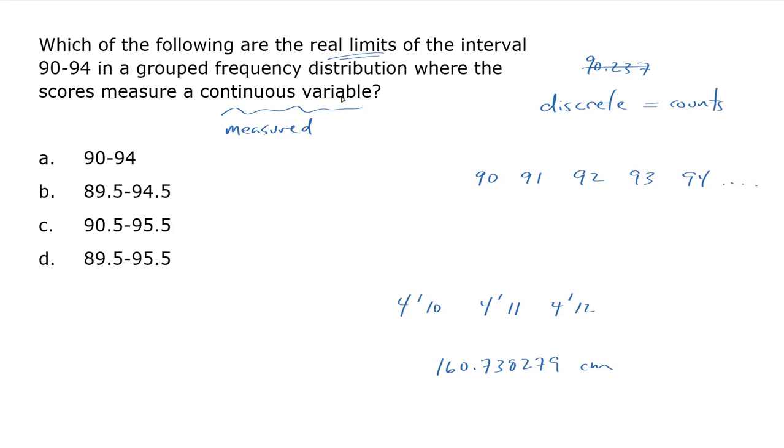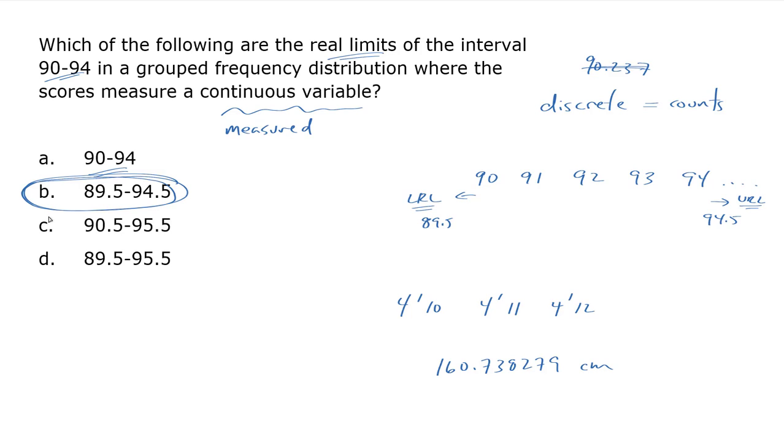So continuous variables require that we don't just have simple categories like 90 to 94. We have to extend those back a little bit down to the lower real limit, which is a half step below, so that's 89.5. And we have to go ahead to the upper real limit, and that's a half step above, so that's going to be 94.5. So that's actually going to be the answer for this case. So where do we see that? We've got 89.5 to 94.5, so B is our answer.